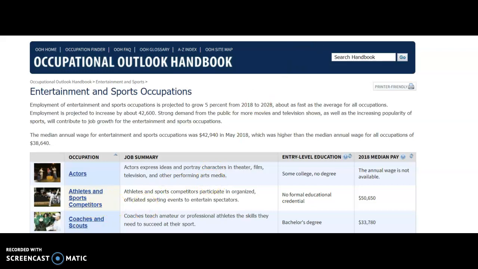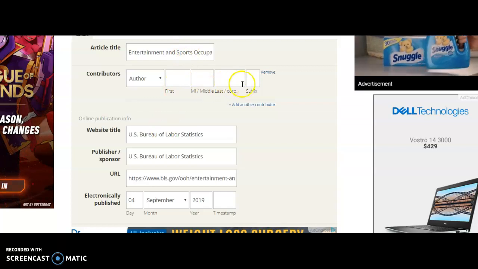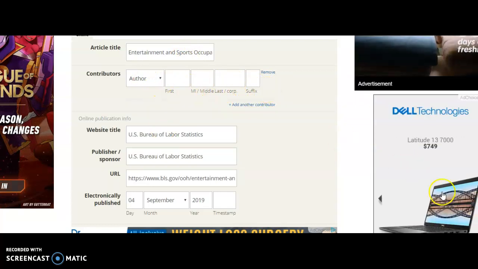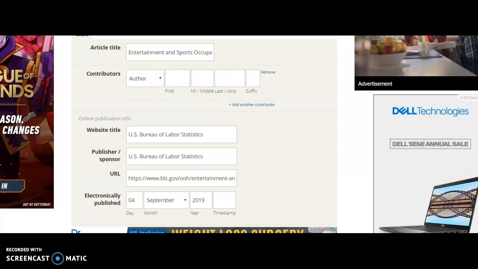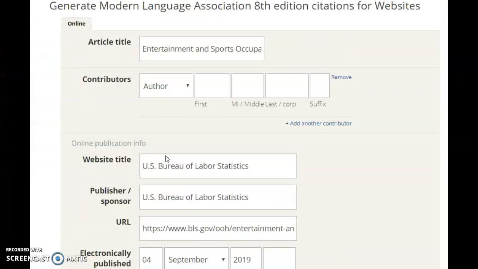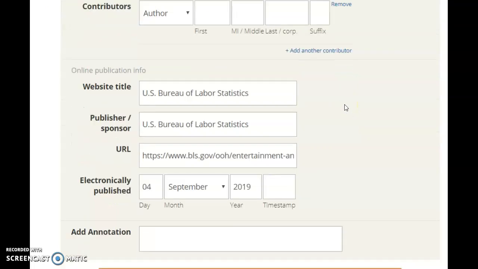So I can go back to my citation machine. I'm back here. I could not find an author, so I cannot fill anything in here. So don't make a name up or try and fill it in when you can't because there is no author name. I am just going to leave the author name blank then. Again, I'm not making up a name. I'm leaving it blank.